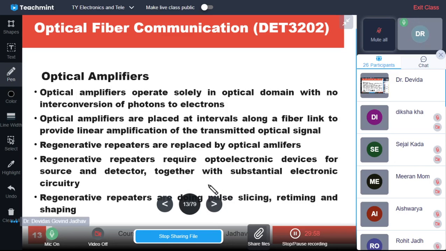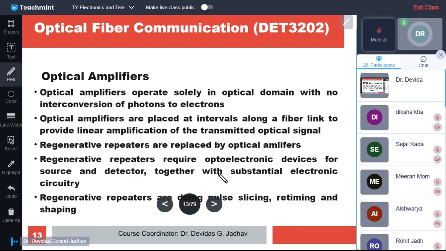Obviously, networks other than the LAN and campus network always have a mix of topologies. Only a LAN can have a single unique topology, but a campus-wide network will have a mix of topologies. A metropolitan network definitely has a mix of topologies, and worldwide you will have all topologies together. So this is about optical fiber networks.